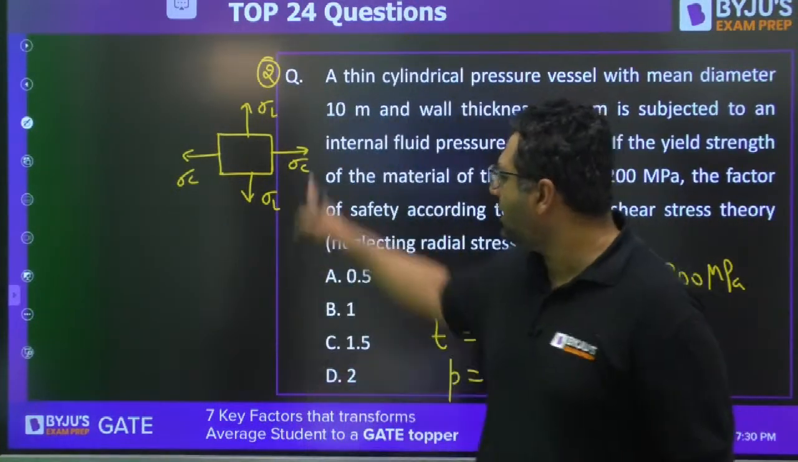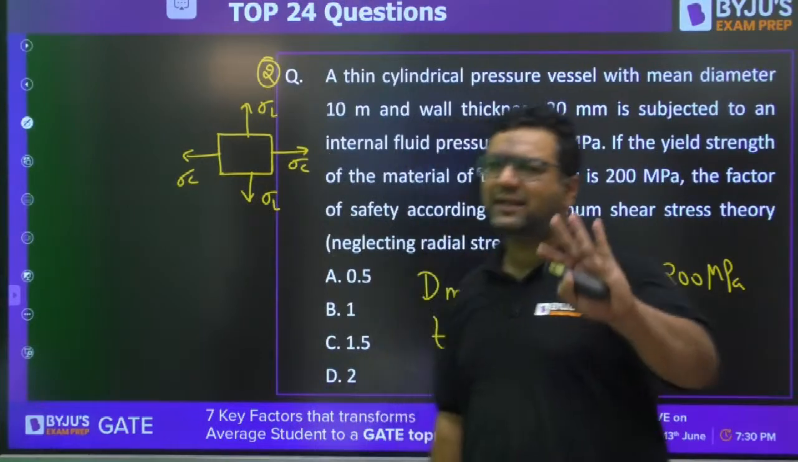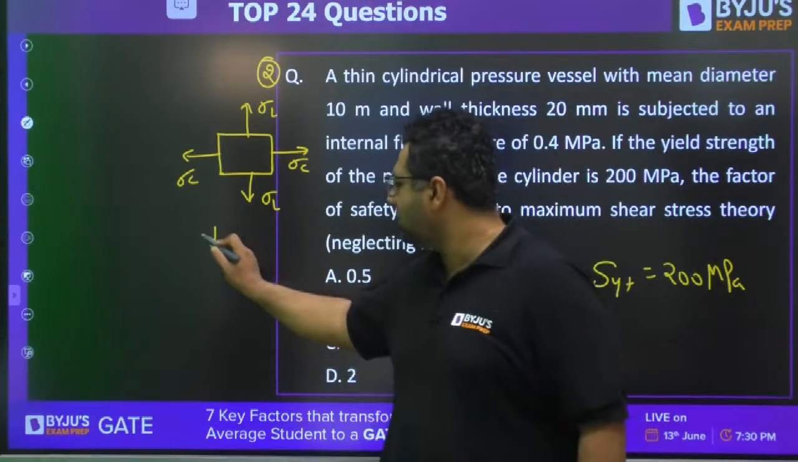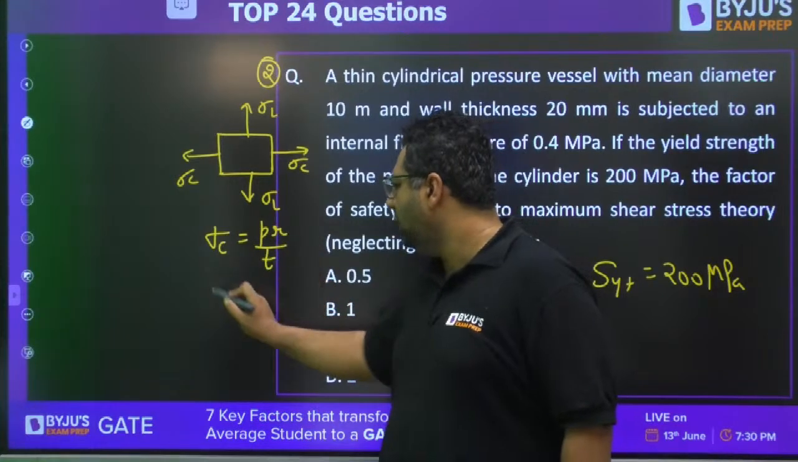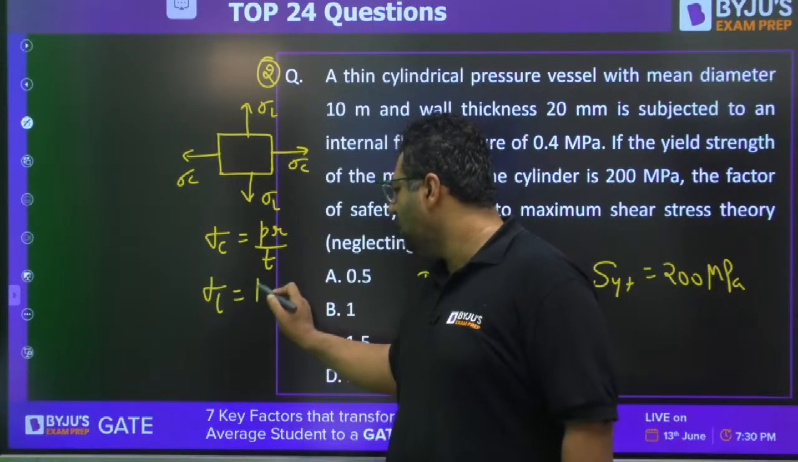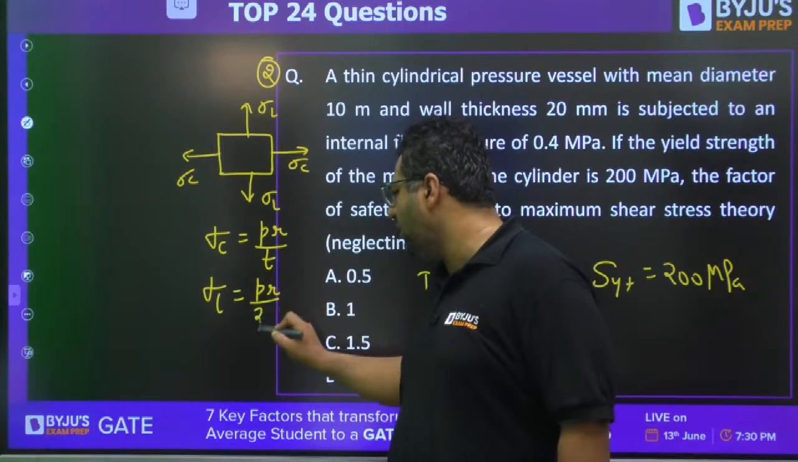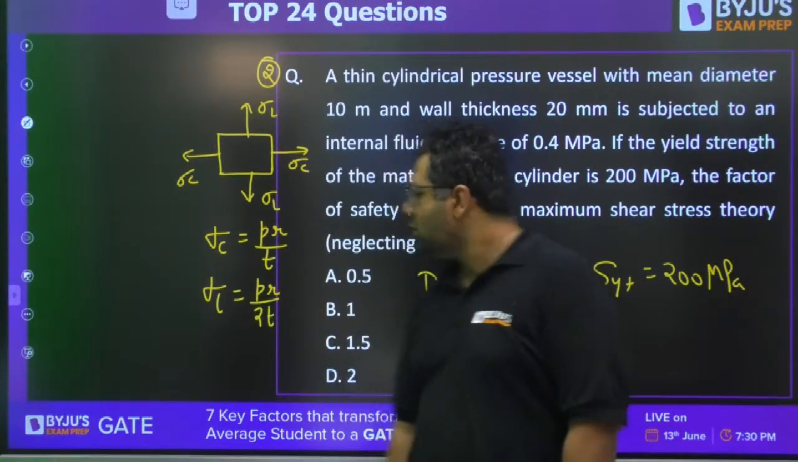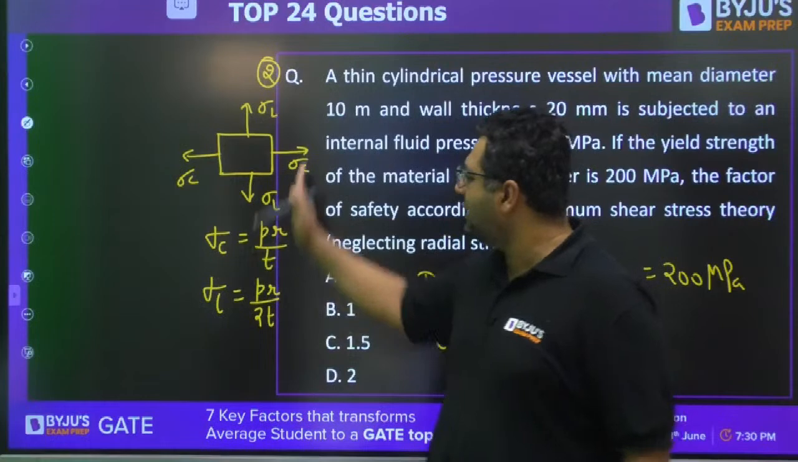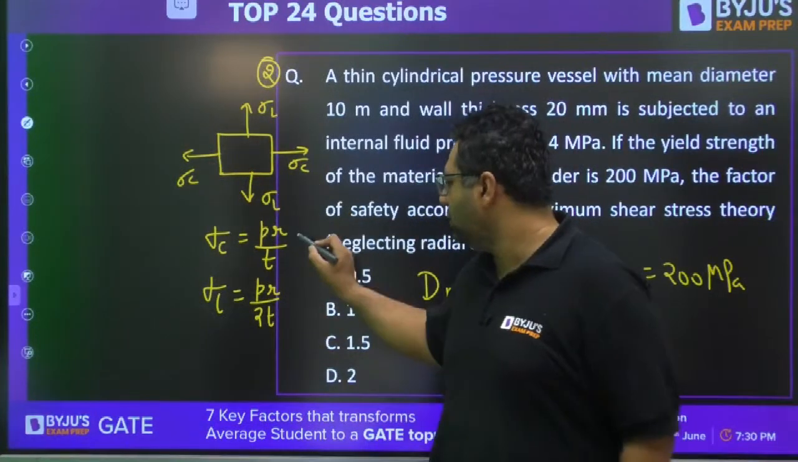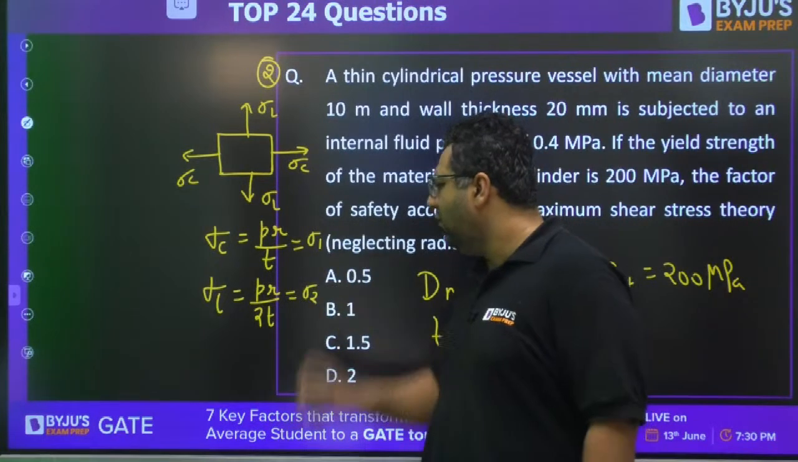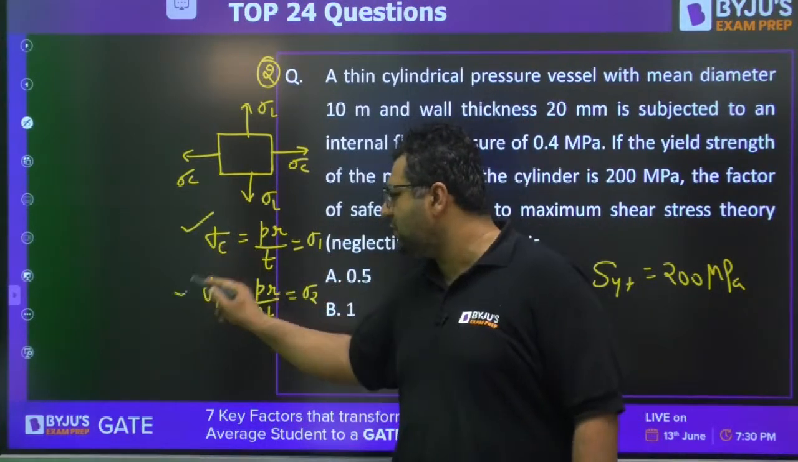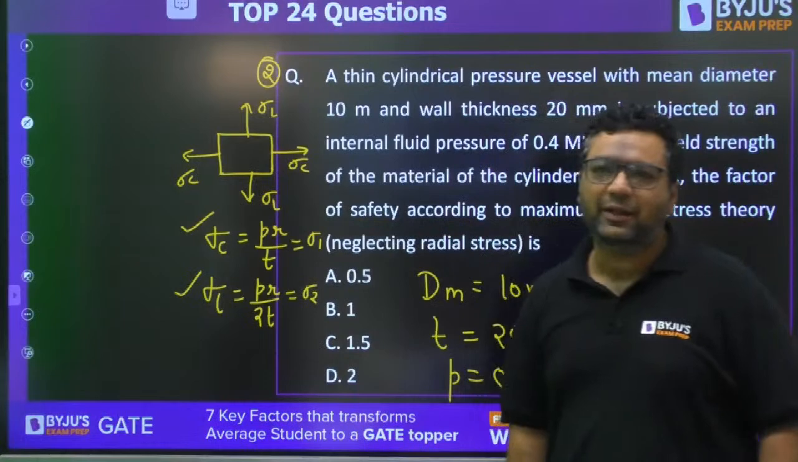You know that in a thin cylinder, when we are talking about this state of stress, sigma C and sigma L, please tell me, both are positive or not, both are tensile or not. You know sigma C is PR by T or PD by 2T. You know sigma longitudinal is PR by 2T or PD by 4T. So when both are positive and there is no shear acting here, you can directly call it principal stress 1 and principal stress 2.